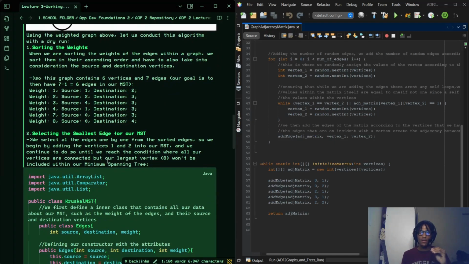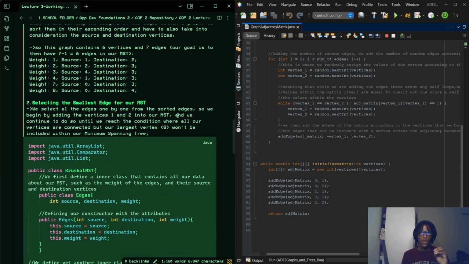And then point number two is selecting the smallest edge of our MST. So once we have sorted our edges, we are going to start by weight number one and then chart it according to its source and destination. So it's going to be source one, destination two. And then we're going to come to the second weight, right? Which is number two, with source two and destination three. So you can already see that we have 3 points that are connecting.